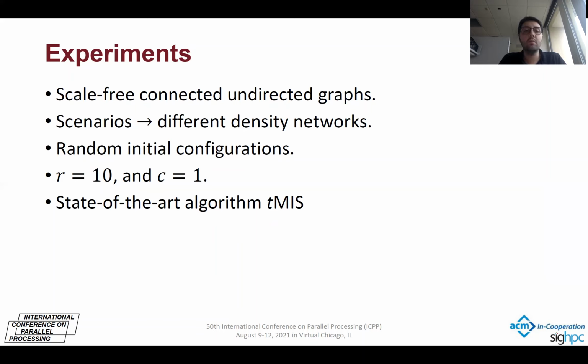The reward we considered is 10 and the cost is 1. We compare our VTMIS algorithm with the basic MIS and also the state-of-the-art algorithm TMIS. TMIS is the first self-stabilizing algorithm for MIS that has linear time complexity.